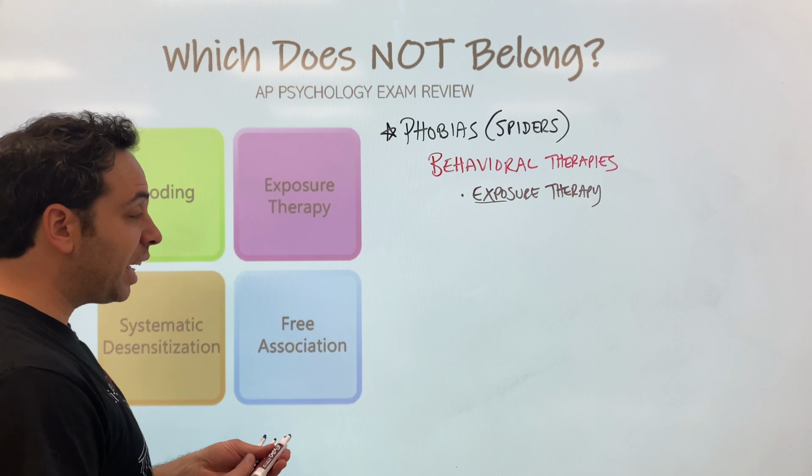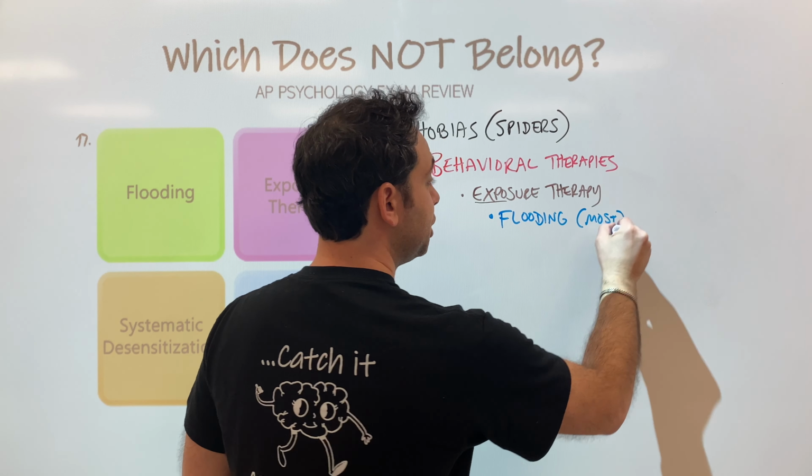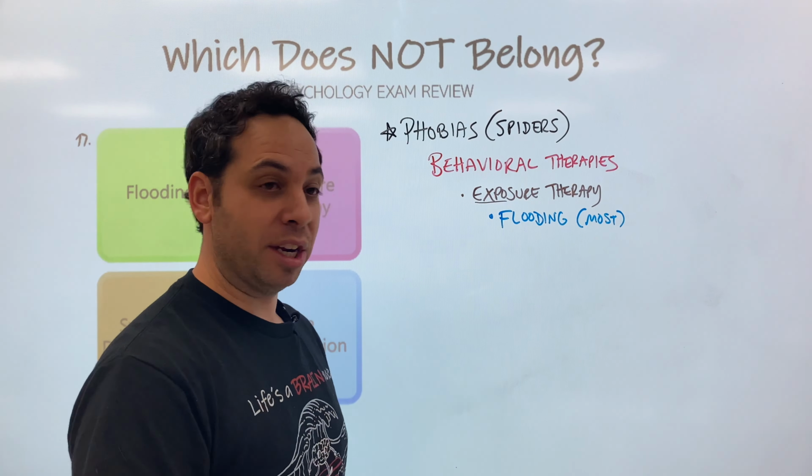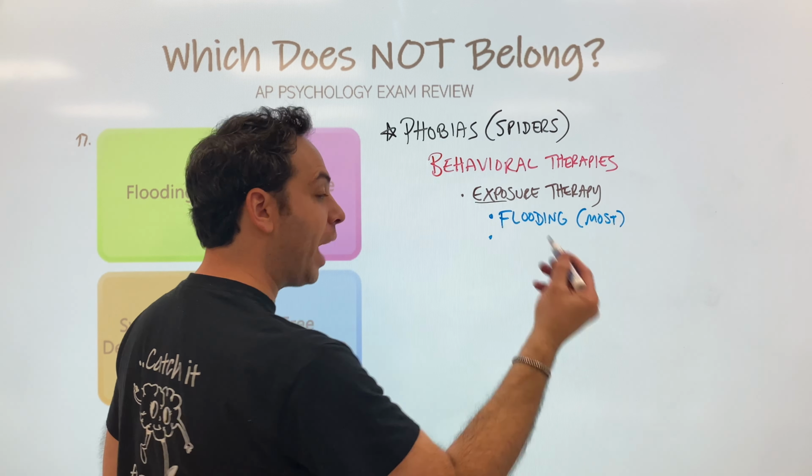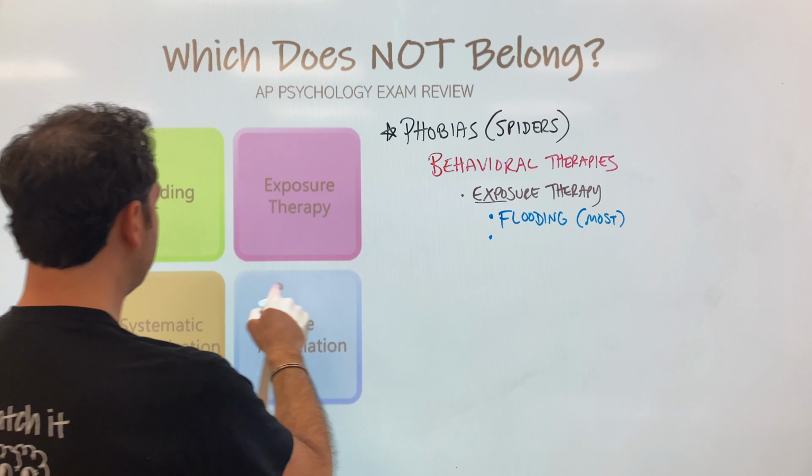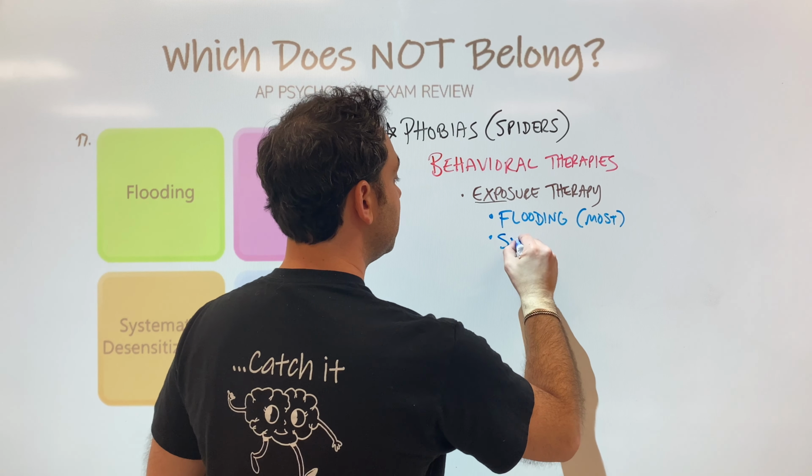And we know there's actually two subcategories, two types of exposure therapy. You could A, do something called flooding, in which you expose the patient to the most fearful thing first, just put a spider on their hand, that would be terrifying. Or you can gradually expose them to the fear. We call this one down here systematic